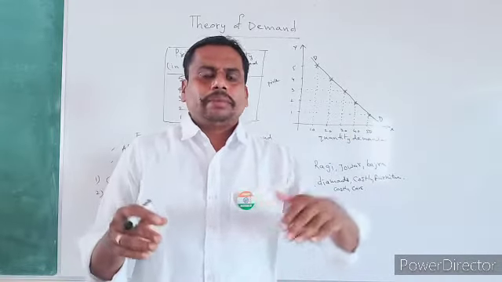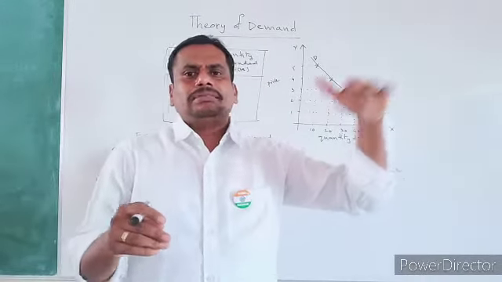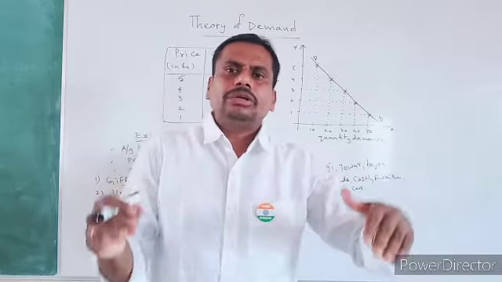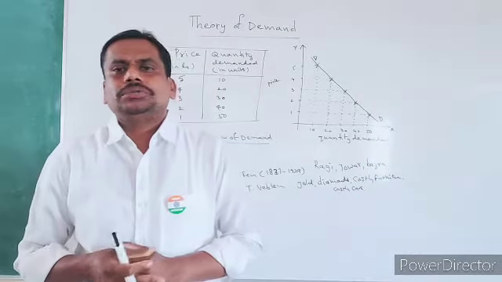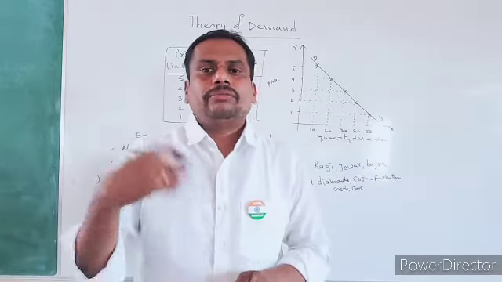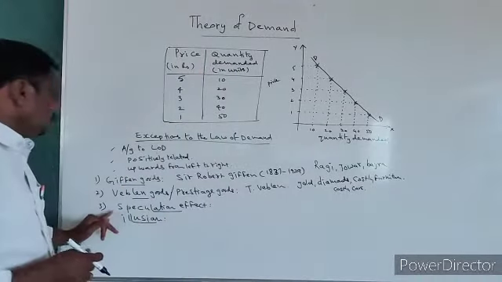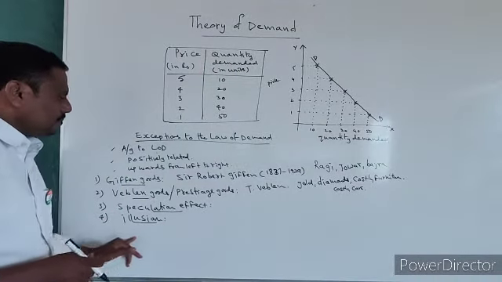Actually, if the price of such goods increases, the quantity demanded may increase. When the price of such goods decreases, the quantity demanded also decreases. That's why in the case of prestige goods also, you may find the demand curve slopes upward from left to right, not downward from left to right.